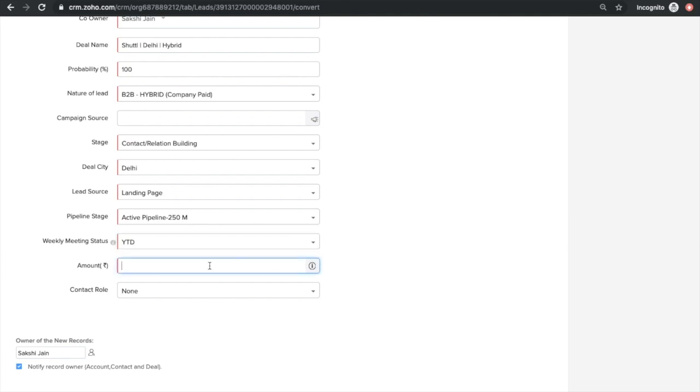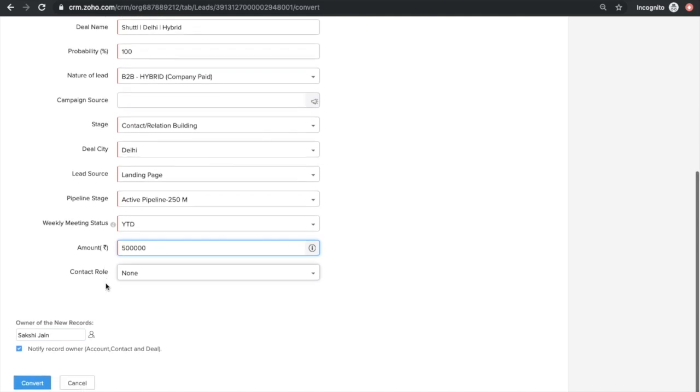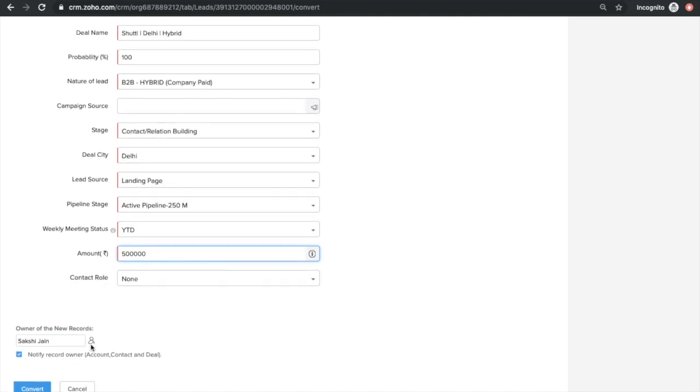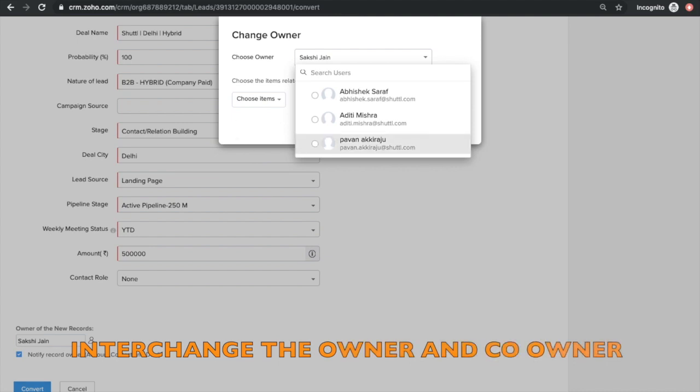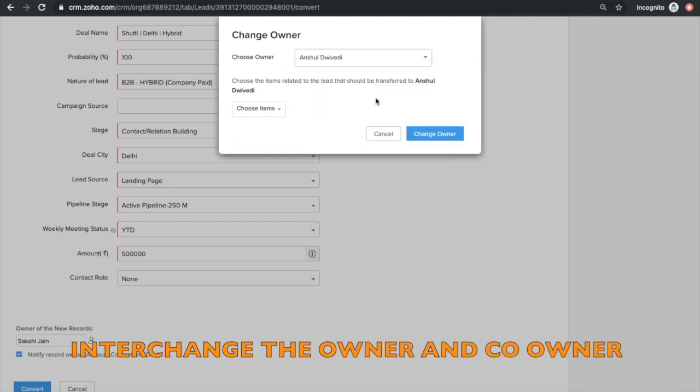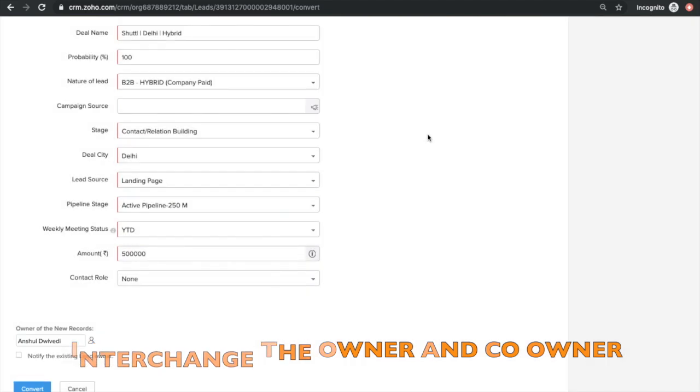This is the amount, so let's say 5 lakhs. I have to change the owner to Anshul. Change owner. I've changed the owner.